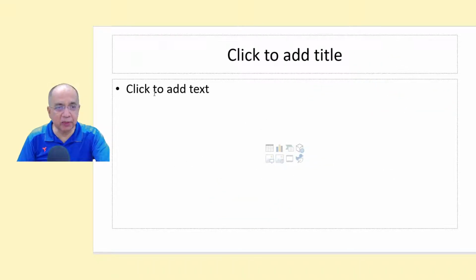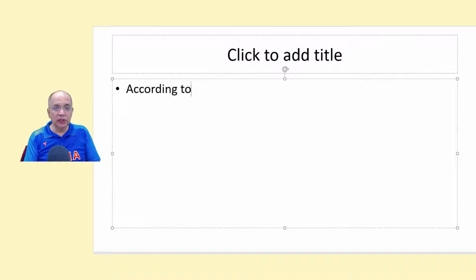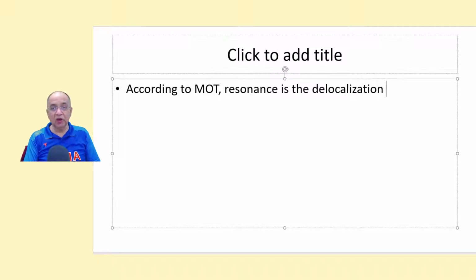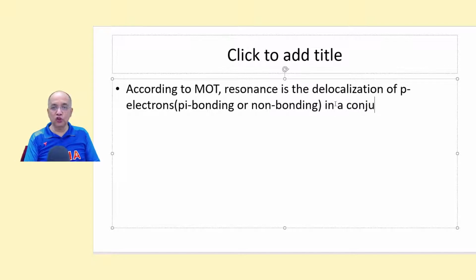Before drawing, let me just tell you something: according to MOT, molecular orbital theory, resonance is the delocalization of p electrons. P electrons may be pi bonding or non-bonding lone pair electrons in a conjugated system.